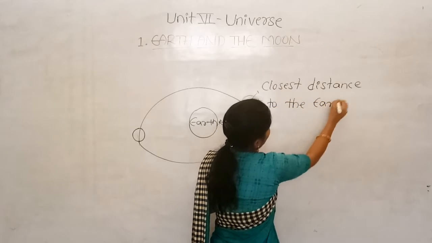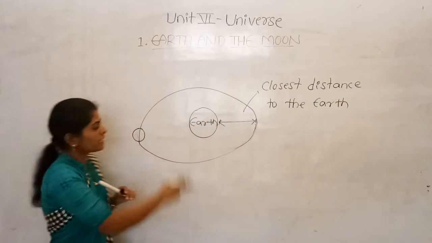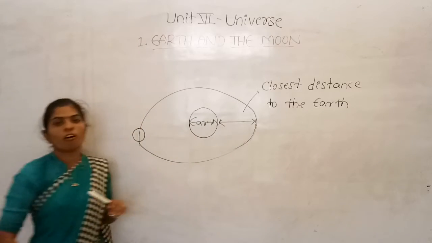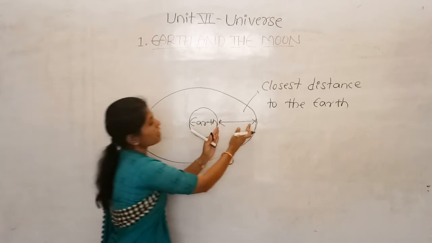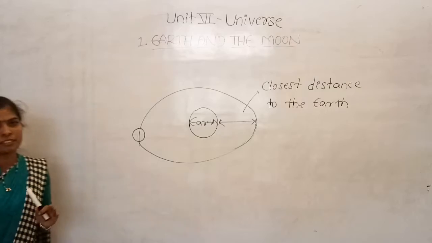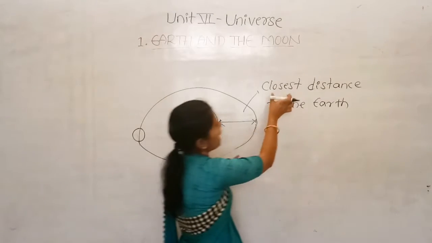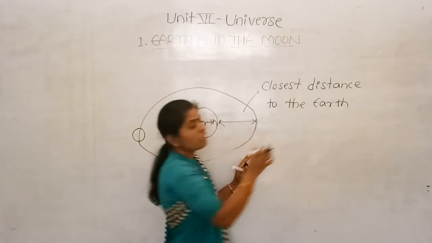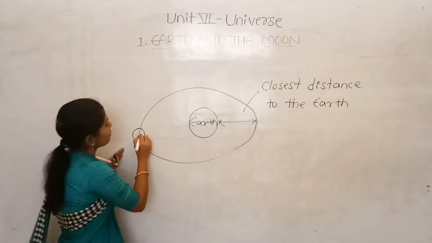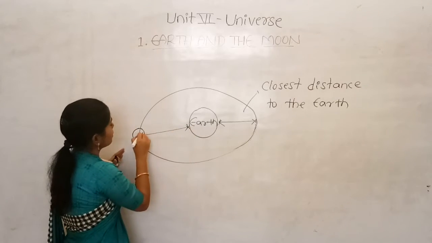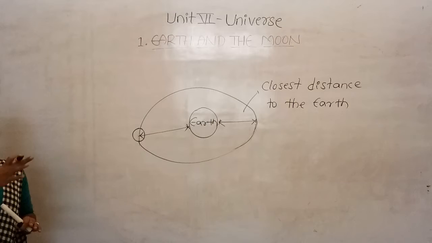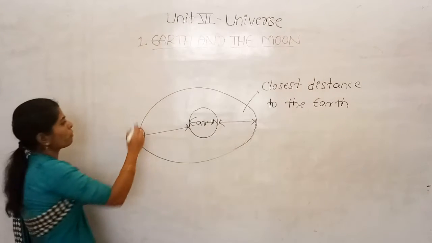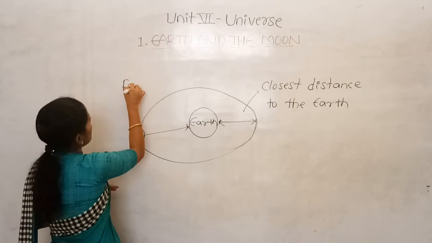It means when the moon is revolving in an elliptical orbit, here it comes somewhat closer to the Earth. This is what we call the closest distance to the Earth, and this is the farthest distance to the Earth.